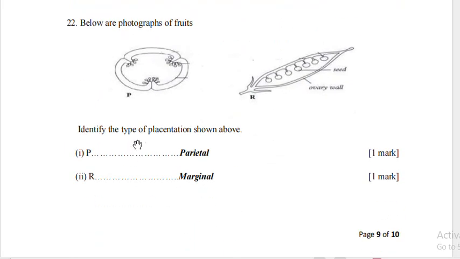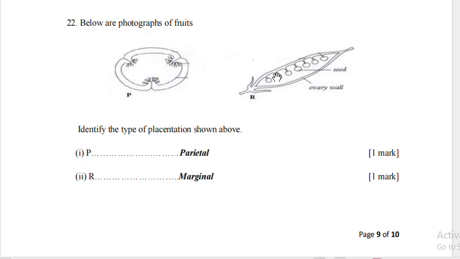Question 22. Identify the type of placentation shown above. P is parietal. You can see the ovules are arranged at the periphery of the fruit. Then this one is marginal placentation. The ovules are along a margin on the placenta.